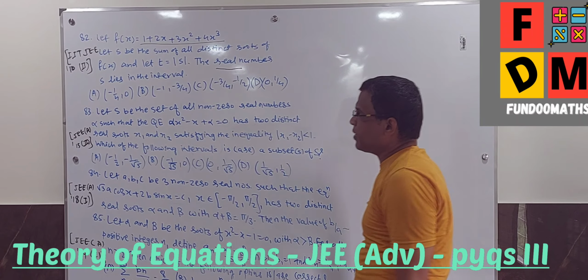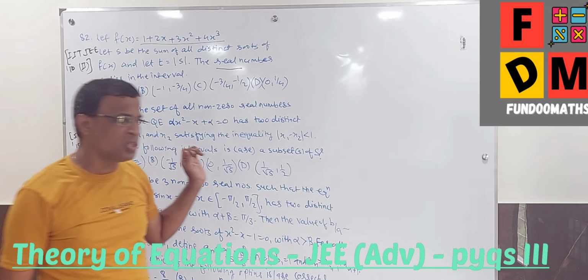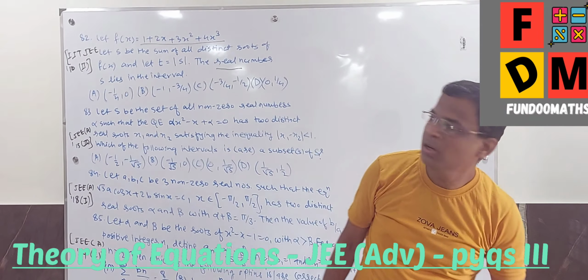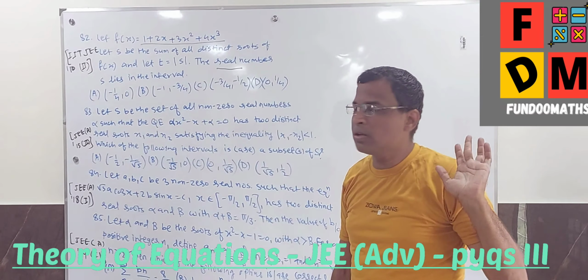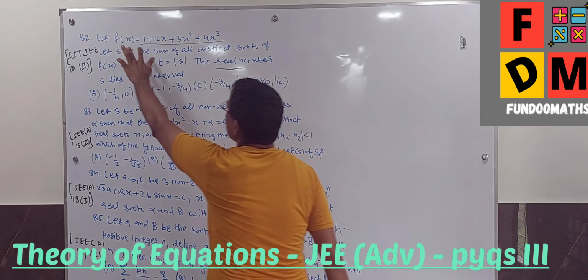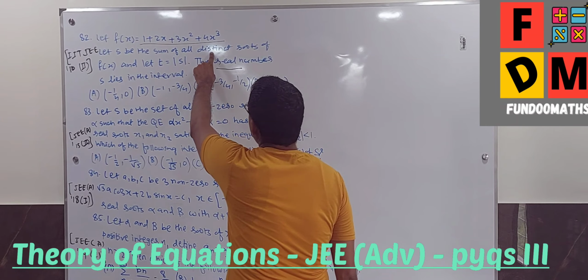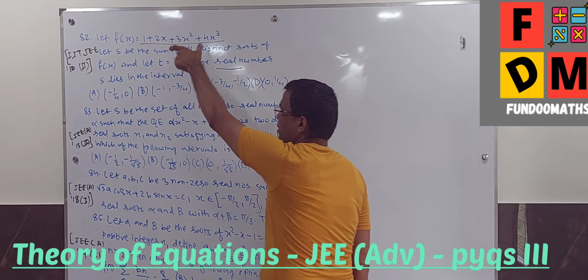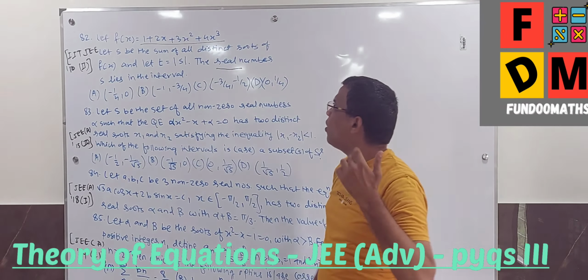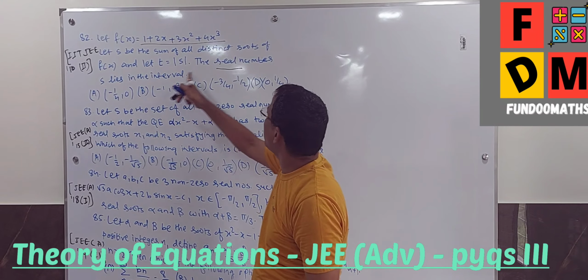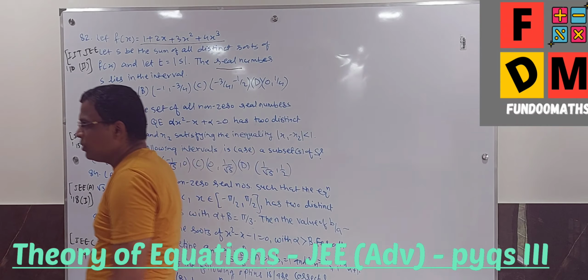Very simple question, I can say. Many students left this question at that time in 2010, but it is a very simple question, or I can simply say it's a without paper and pencil question. This is the f of x value they have given. Now they are asking, as with the sum of all distinct roots of f of x, it is having maximum 3 roots. So sum of all distinct roots, and they have told that s should be real, the real number s, and we also have the options like that.